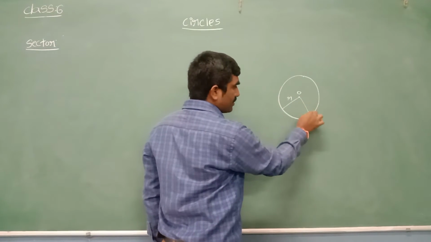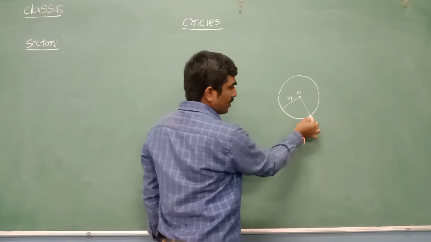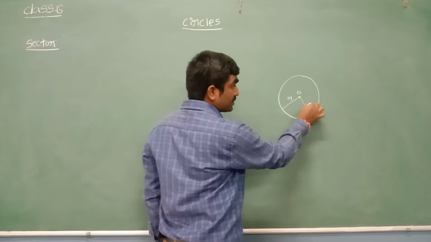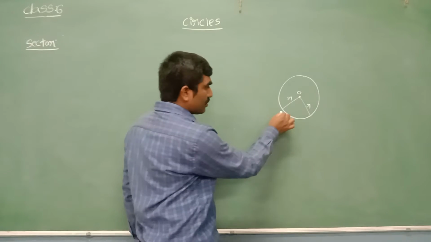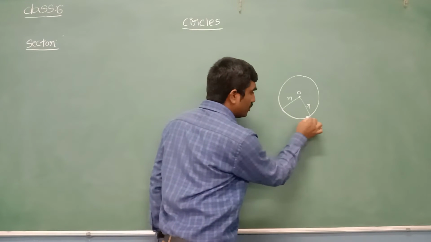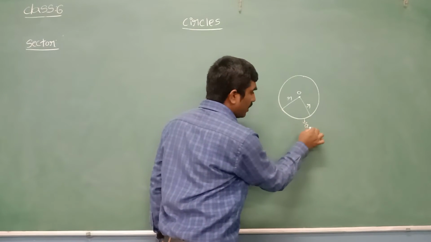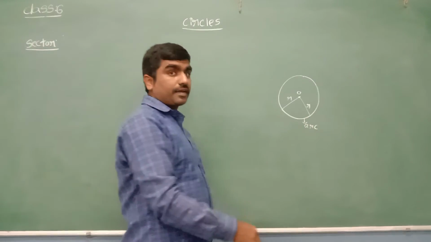Let me draw one more radius. The line segment joining the center to the boundary of the circle is called a radius. I took two radii here. And what about this? It is called an arc. Sir, what is meant by arc?